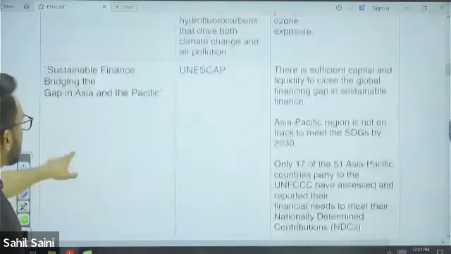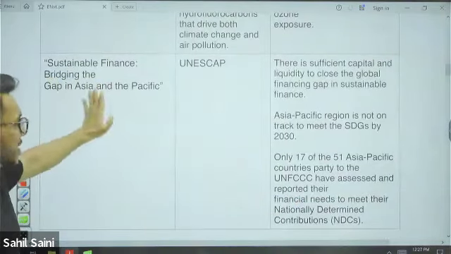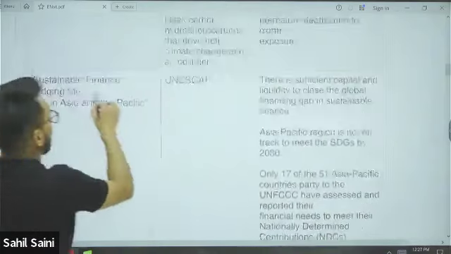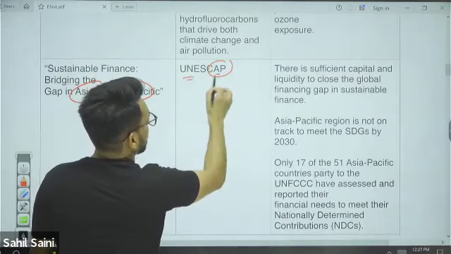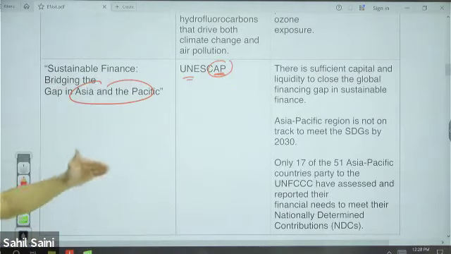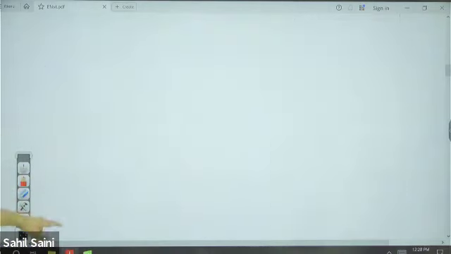So who releases this report? The report is released by UNESCAP. Now remember this: as the report focuses on Asia Pacific, find UNESCAP, which also focuses on Asia Pacific. It is the organization that is releasing the report.